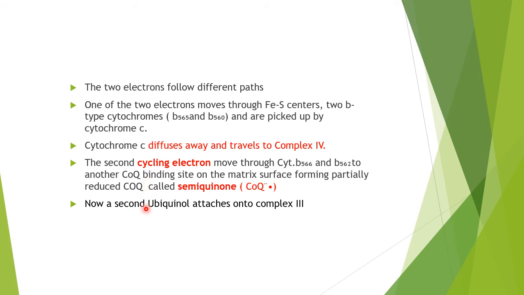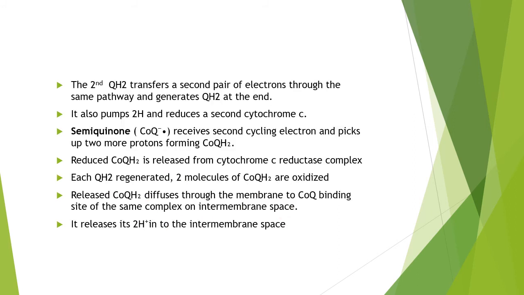Now a second ubiquinol attaches onto complex third. The second QH2 transfers the second pair of electrons through the same pathway. It also pumps 2 protons and reduces the second cytochrome C. And semiquinone receives the second electron and picks up 2 more protons, forming reduced quinol.